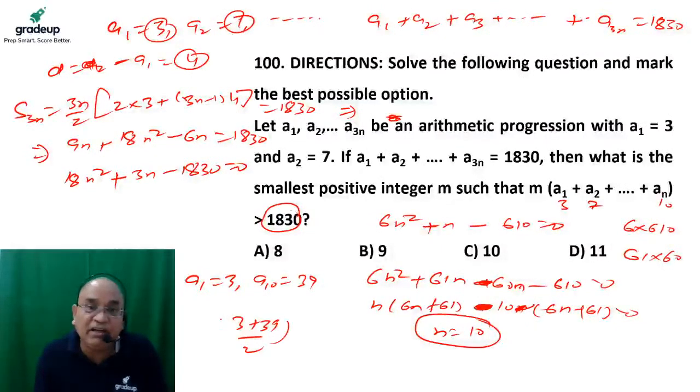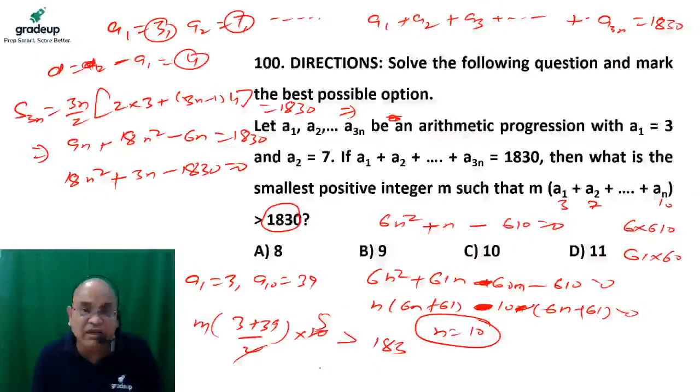Half of the first term plus the last term is the arithmetic mean, and we multiply it by the number of terms, which is 10. That value should be greater than 1830, and m is there, which is 5. So the value of m can be calculated from here. No problem at all.